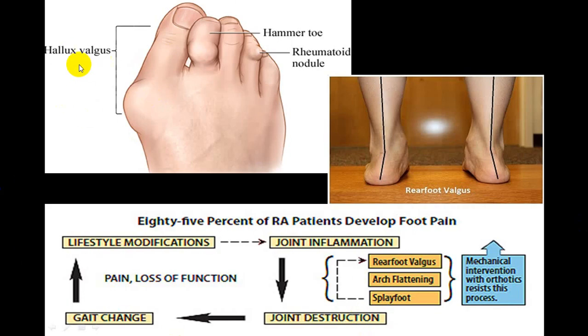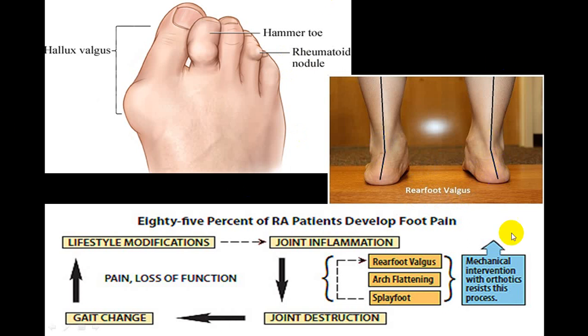As far as the foot is concerned, you can get hallux valgus, that is you get abduction deformity at the first tarsal. This is tarsal bone, metatarsophalangeal joint. You can get hammer toe, you can get rheumatoid nodules, you can get a rear foot valgus deformity. You can see a slight angulation here.